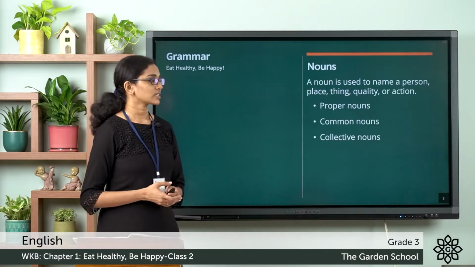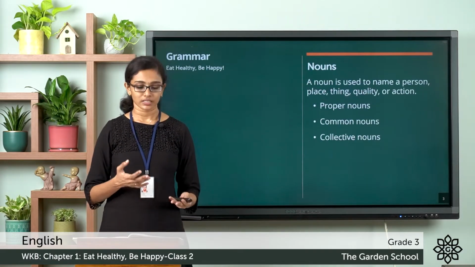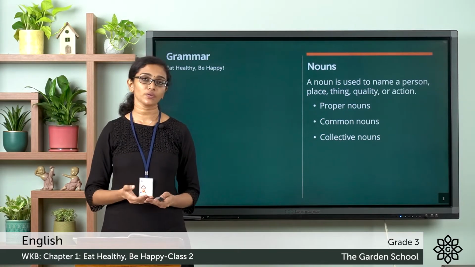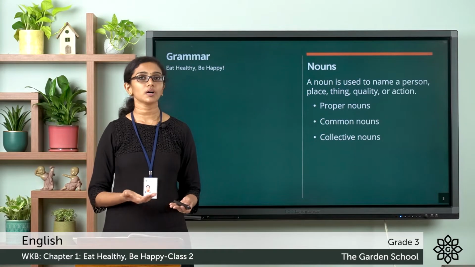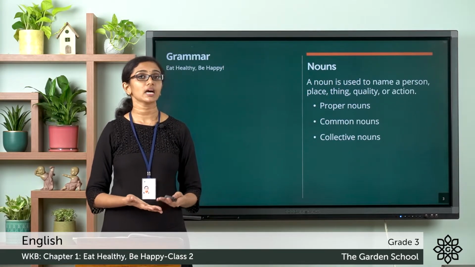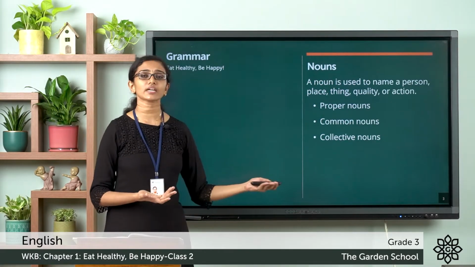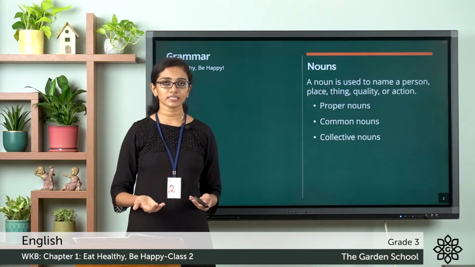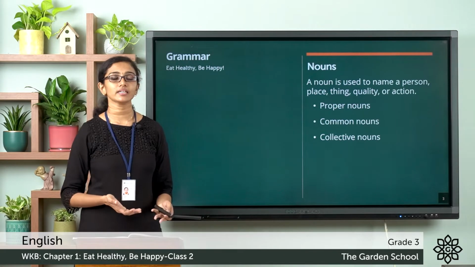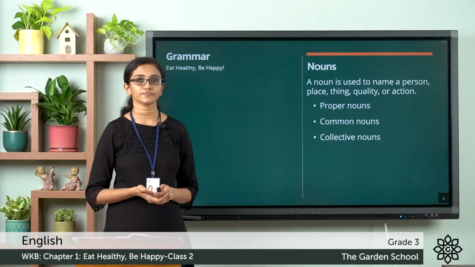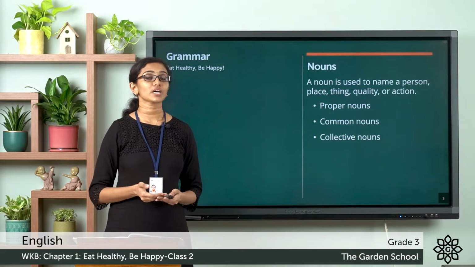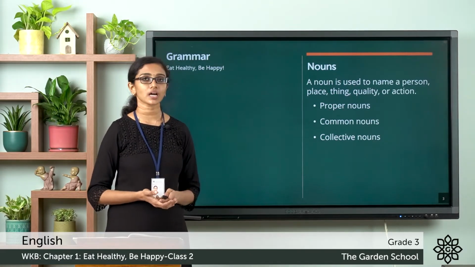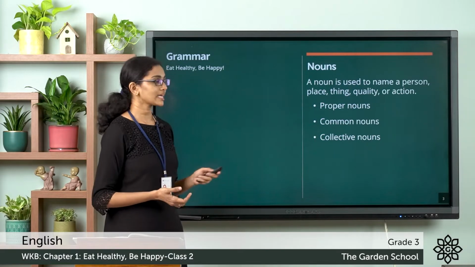In the grammar section, the exercise is about the different types of nouns. So what is a noun? A noun is a name given to a person, place, thing, idea, quality or action. A noun is used to name a person, a place, a thing, a quality or action. And you see, nouns are of different types. Nouns can be proper nouns, common nouns or collective nouns.